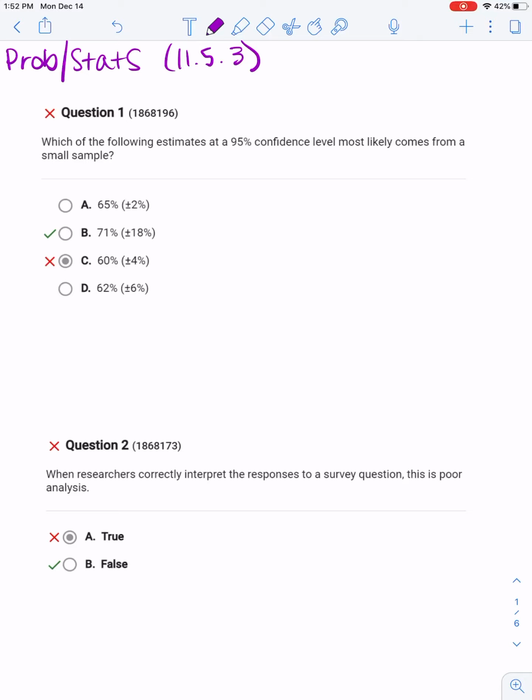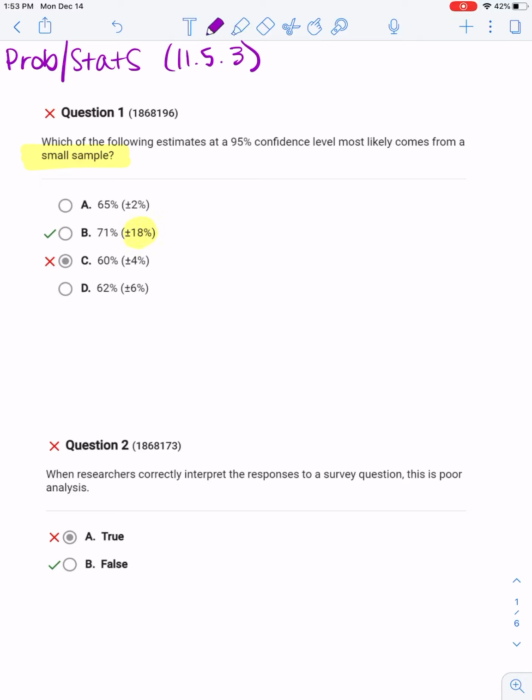Okay, so this first question, which of the following estimates at a 95% confidence level most likely comes from a small sample size? So the key here is that basically the smaller the sample size, the broader the range is in terms of the interval that you have to go. So I guess the wider the interval.